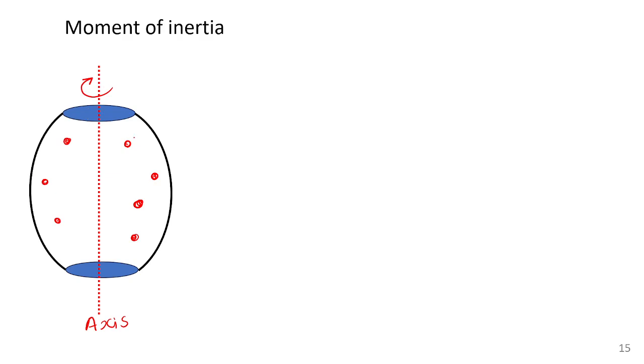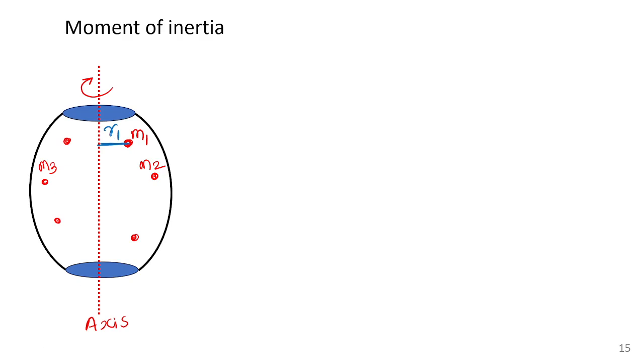Suppose each point has masses like m1. This point object has mass m1. This one has mass m2. There are so many objects. This point has mass m3, m4, m5, etc. So the distance from the axis is very important. Suppose m1 is located at a distance of r1 meter away from the axis.